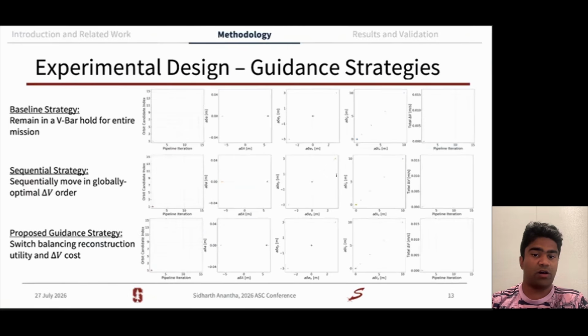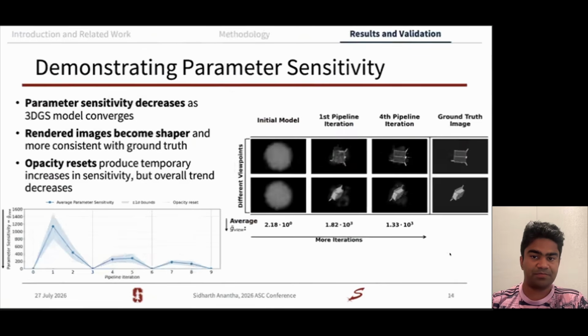We do take fewer, albeit more expensive maneuvers, but we're balancing the fuel cost with orbits that we expect to learn the most from. Through our simulations in low Earth orbit, we can showcase the use of parameter sensitivity as a metric for reconstruction utility. We demonstrate that as we iterate and train our 3D GS model, the parameter sensitivity decreases overall. We can also see that the quality of the shape estimate improves with more training.